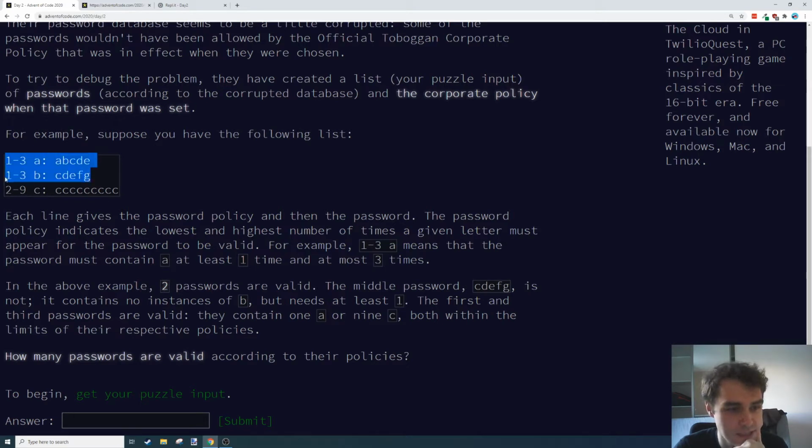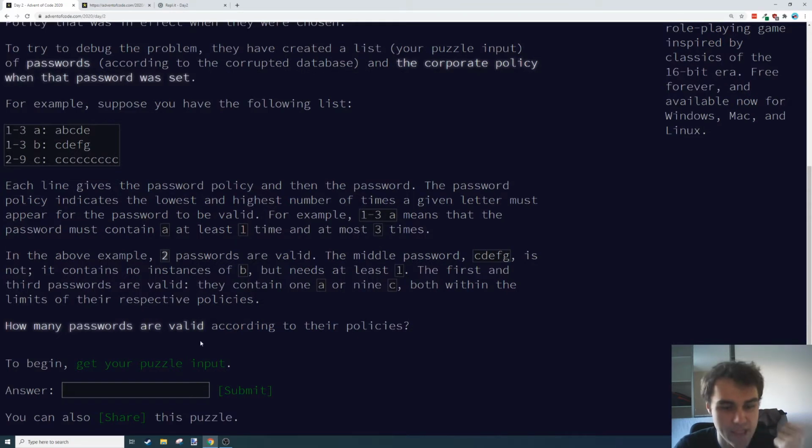The middle password is not. It contains no instance of b, but needs at least 1. The first and third passwords are valid because they contain 1 a or 9 c, both within the limits of their respective policies. How many passwords are valid in our list? So for this one, the answer will be 2.